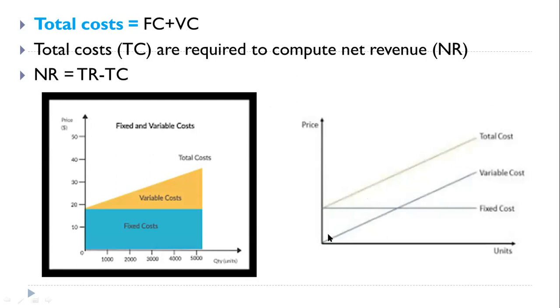See here, variable cost starts from the point of origin and goes on increasing. But if you observe fixed cost, because fixed cost remains fixed throughout the production, the graph is a horizontal straight line parallel to the x-axis. Now see from which point your total cost curve starts. From this point, because we have to add fixed cost also while estimating total cost. So the graph starts from this point. This is the graphical representation of these three basic costs in farm management, also in production economics.